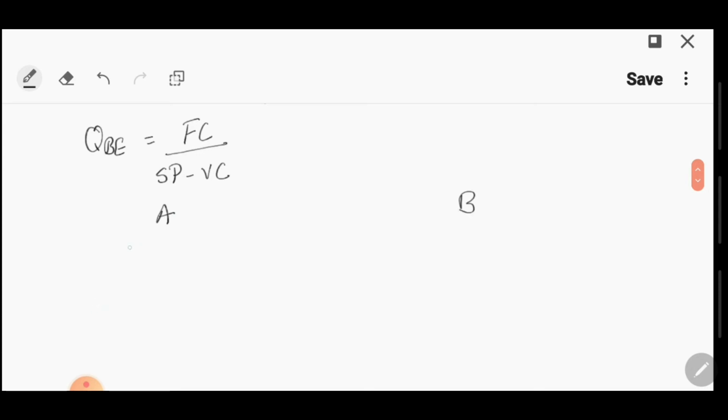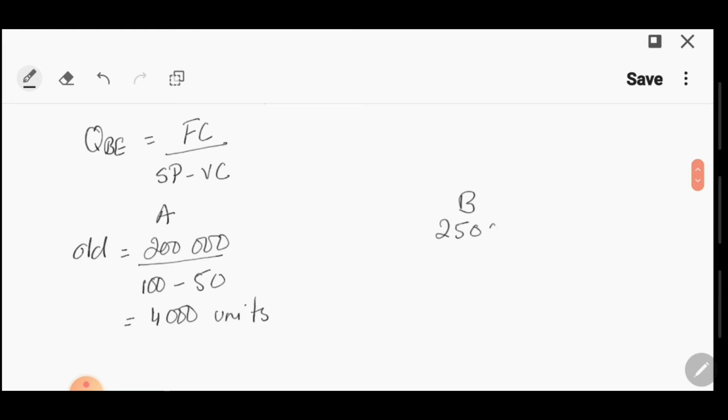So if we do it for the first one, for the old one, the fixed costs are 200,000 over here, the selling price is 100 over here, and the variable cost is 50. So this is 4,000 units. And if we calculate it over here, break even point दोबारा यहाँ निकालें तो fixed cost यहाँ है 250,000.